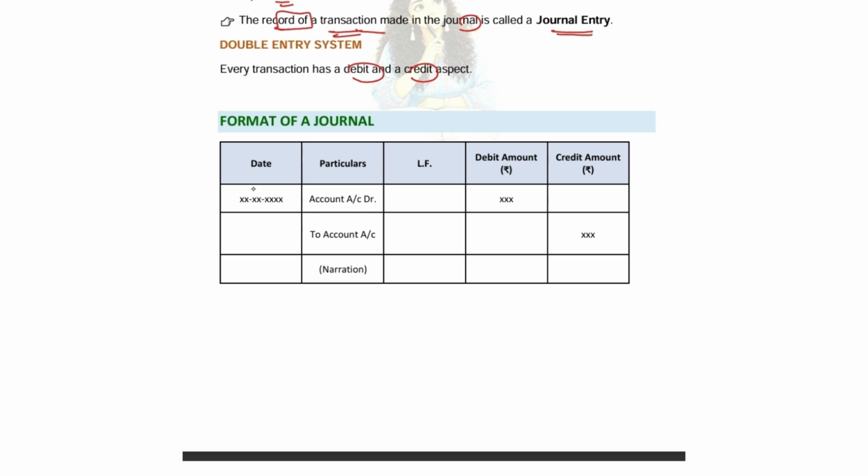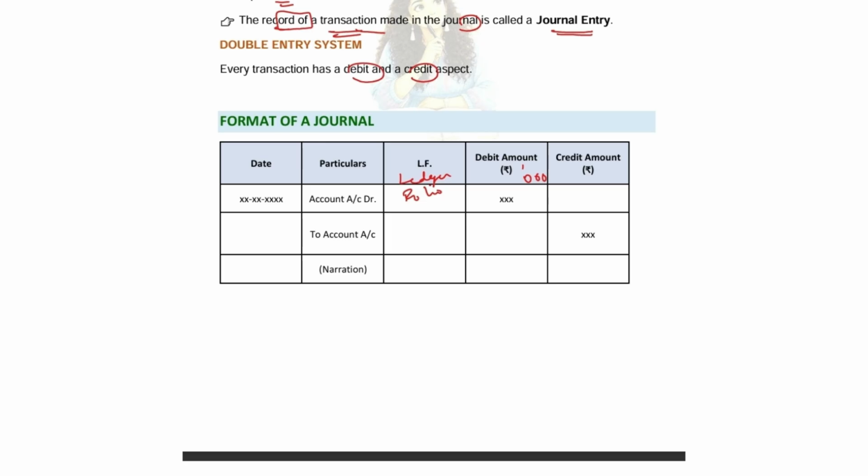In journal, you will be having 5 columns. In that, date, which is mandatory, it will be in a date, month and year. Then comes the particulars. Then comes LF, which is ledger folio. Okay, then debit amount. You have to write in a bracket whether you are writing the full amount, or if you are writing in thousands or lakhs, you have to write as thousands or lakhs. Same. For every debit, there is a credit. So you will be writing a credit.